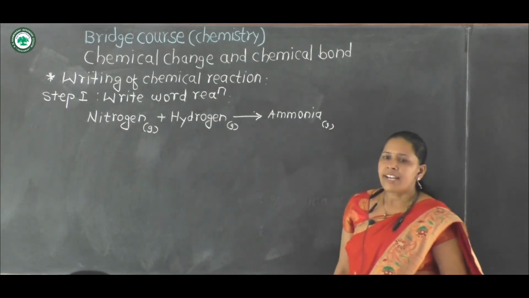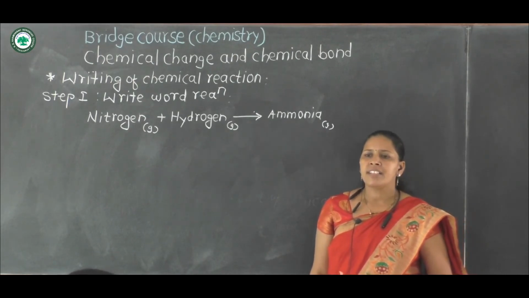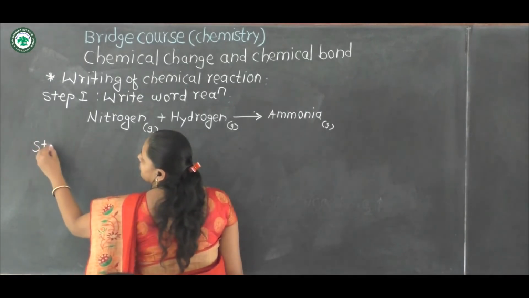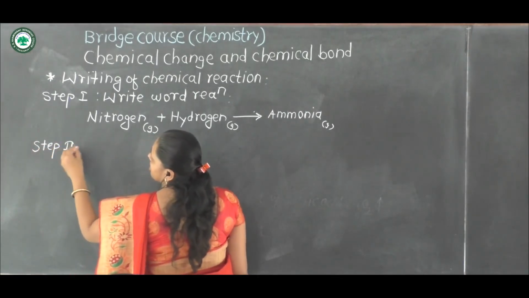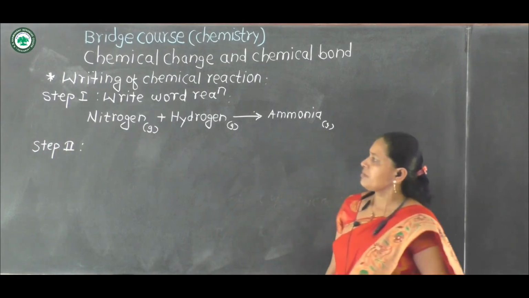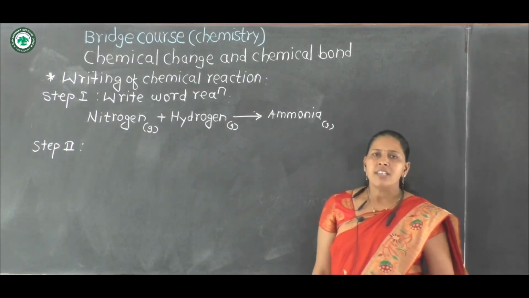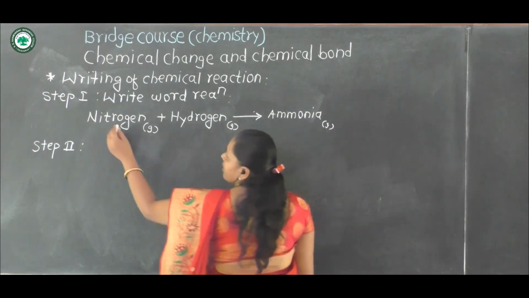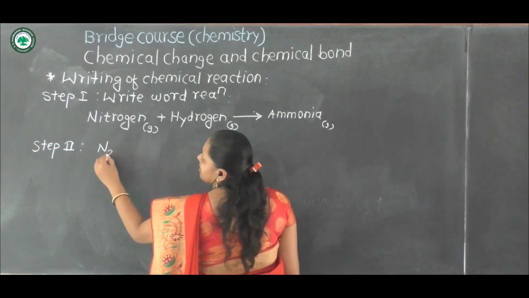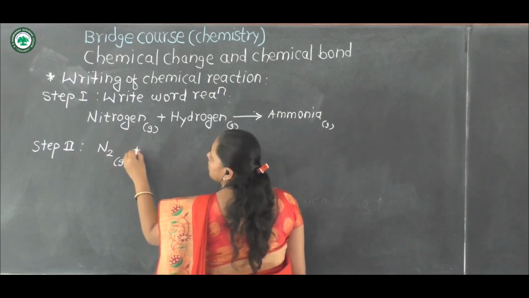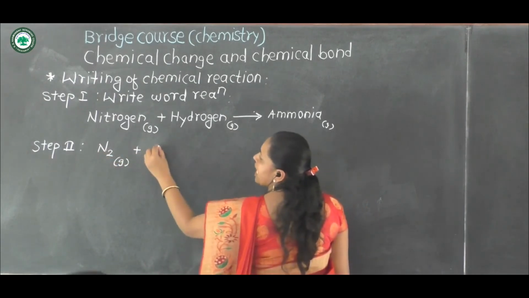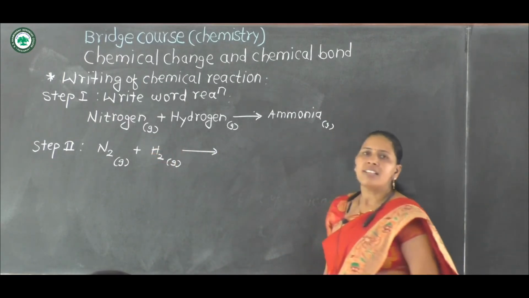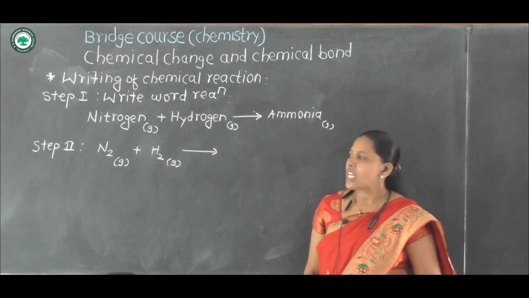Then step second: write chemical formulae of the word reaction. Nitrogen gas, that means N2, plus hydrogen gas, that means H2, gives, these are the reactants in chemical reactions.